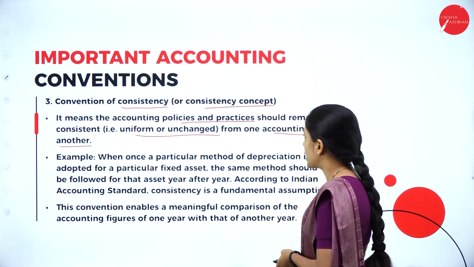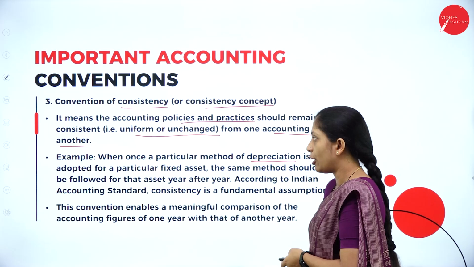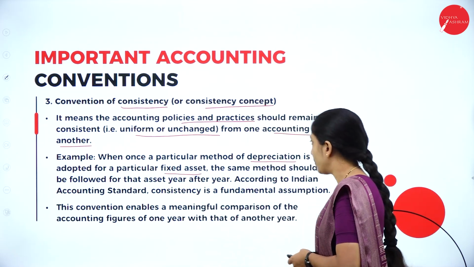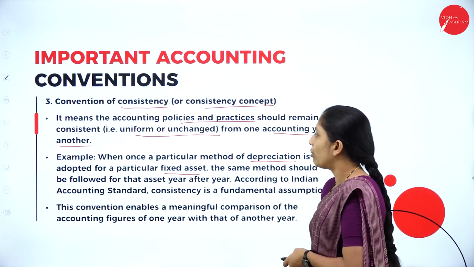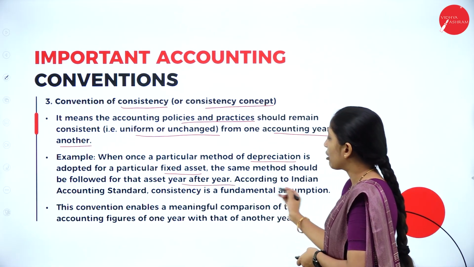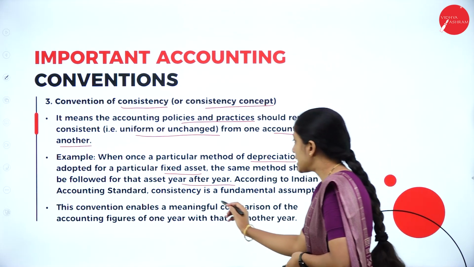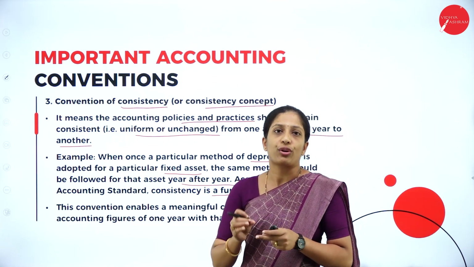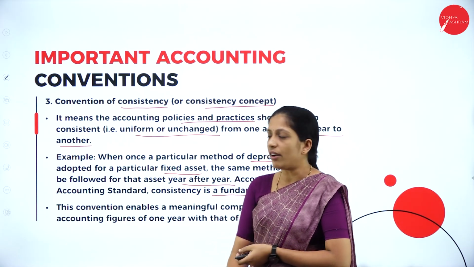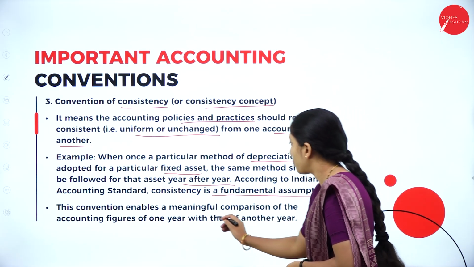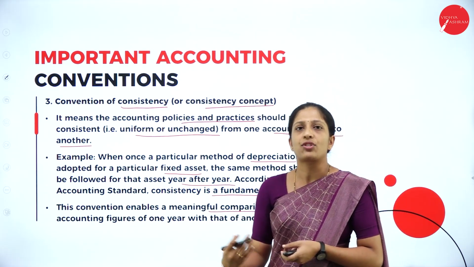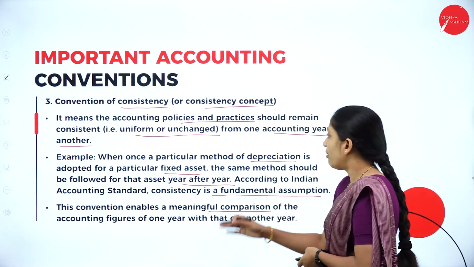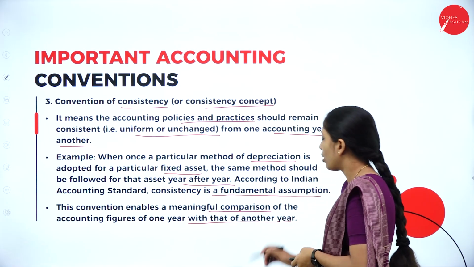For example, once a particular method of depreciation is adopted for a particular fixed asset, it can be the straight line method or written down value method, the same method should be followed for the asset year after year. According to Indian accounting standard, consistency is a fundamental assumption. These are all assumptions you have to follow while recording in the books of account. This convention enables a meaningful comparison. Why can't we change the methods year after year? Because the comparison of the accounting figures of one year with that of another year becomes difficult.